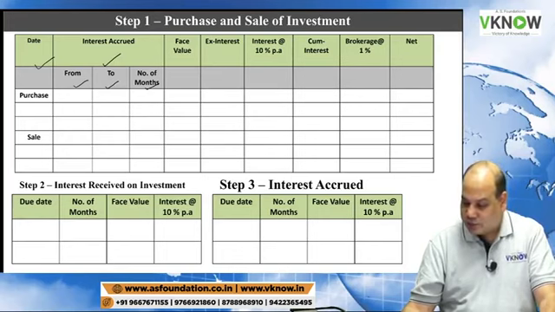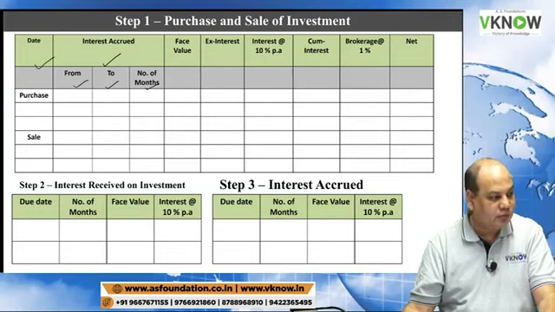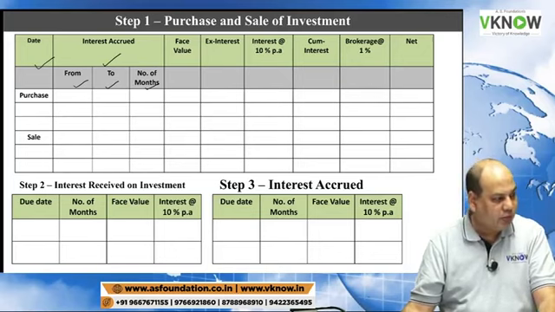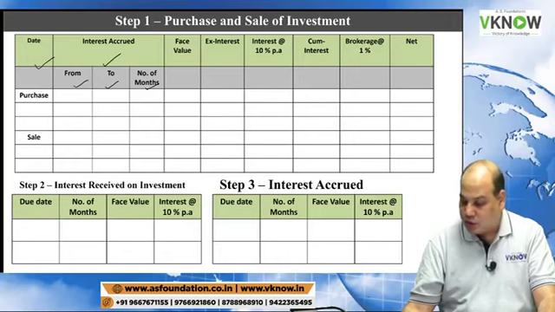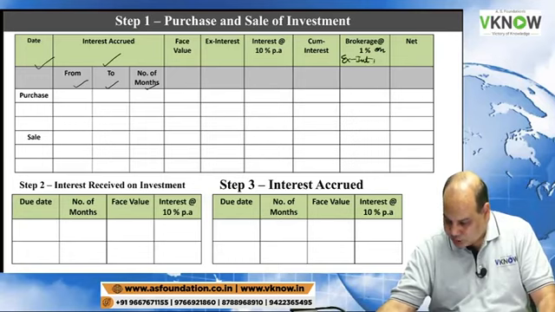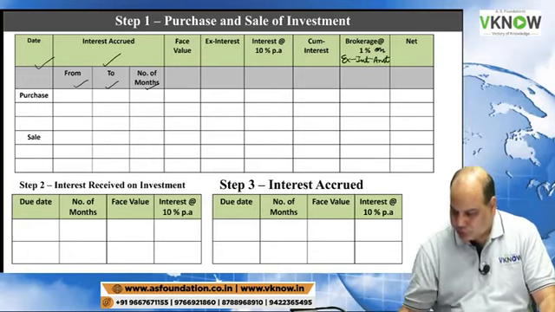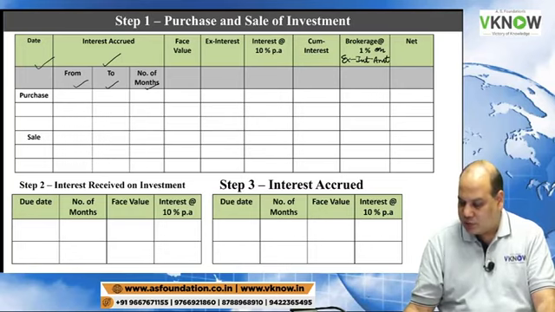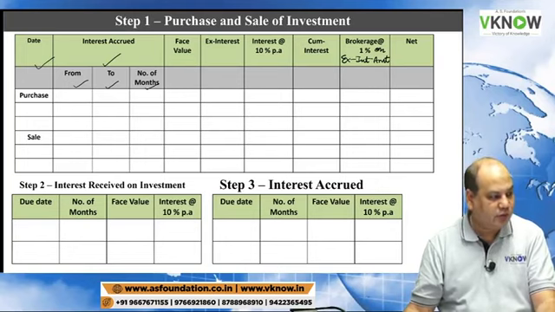interest at the rate of 10% per annum, cum interest, and you add one more column there, brokerage at the rate of 1% on ex interest amount.